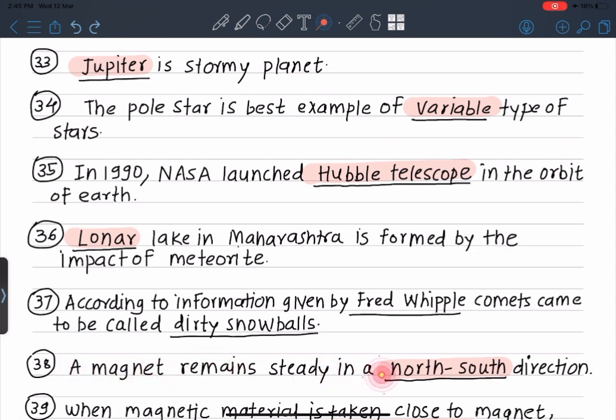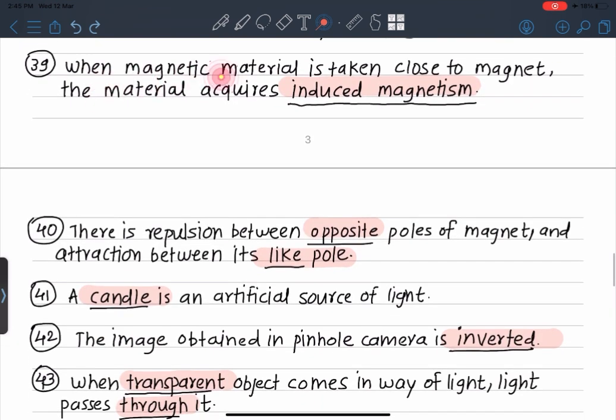A magnet remains steady in a north-south direction. When magnetic material is taken close to a magnet, the material acquires induced magnetism. There is attraction between opposite poles of a magnet and repulsion between like poles.